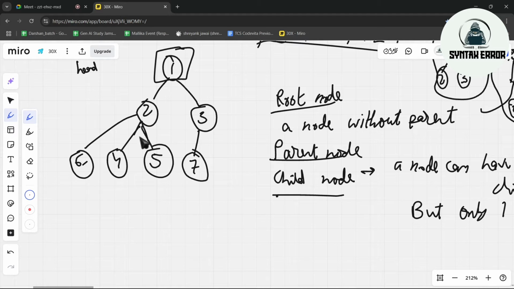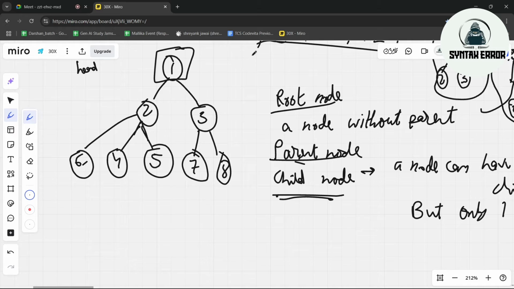6, 4, 5. Here we are having 3. Suppose here we are having 2. Here we are having 2. But for every node there will be only one parent node, because 5's parent node is 2 itself. We can't say 5's parent node is 4 or 5's parent node is 1. For each and every node, there will be only one parent node and there can be many child nodes.